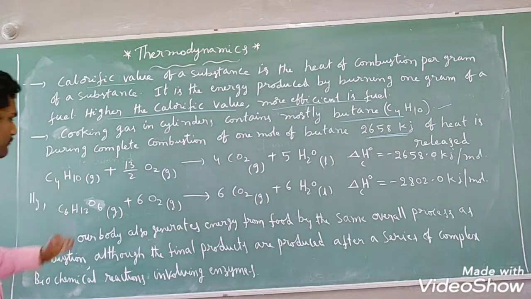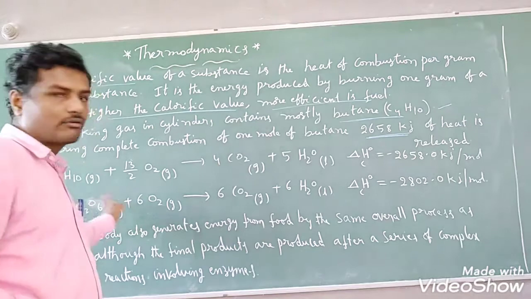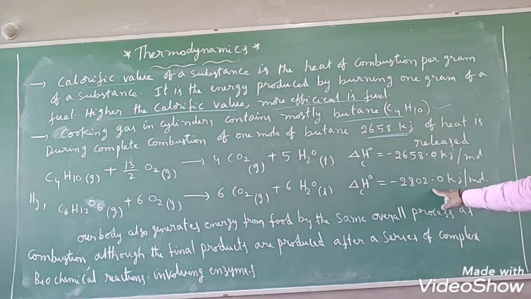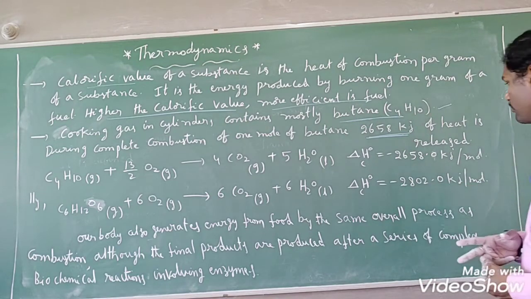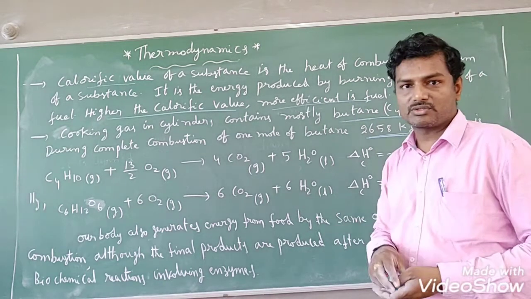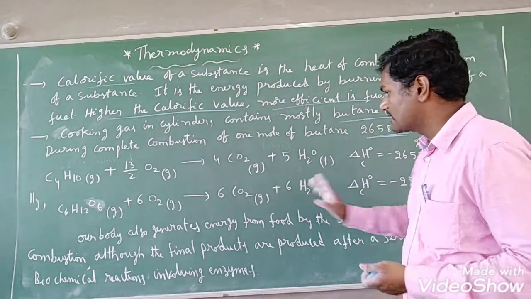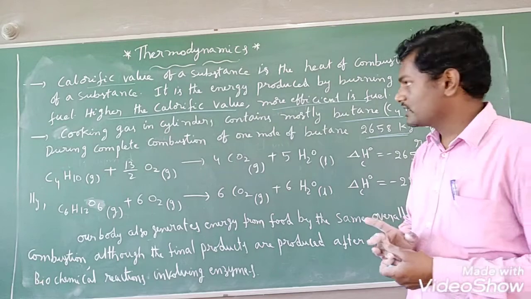In the similar manner, on combustion of 1 mole of glucose, how much amount of energy is liberated? 2802 kilojoule per mole of energy is liberated, students, for 1 mole of glucose. Alright, this is the balanced equation. I hope everybody understood this.